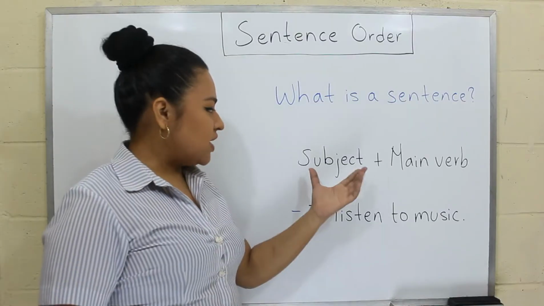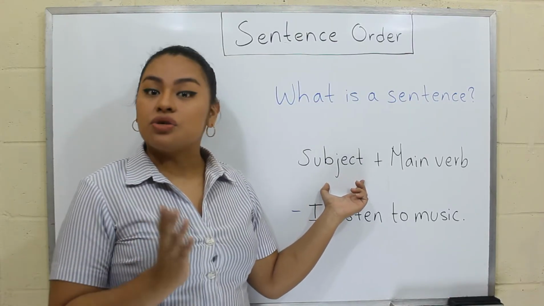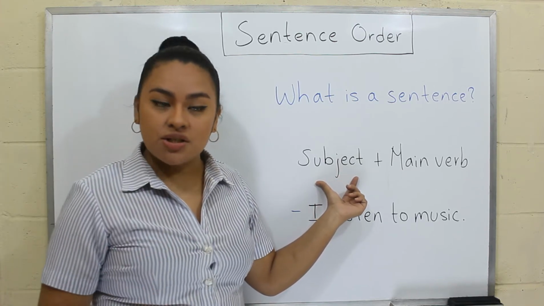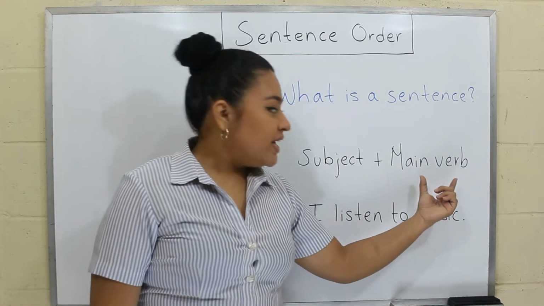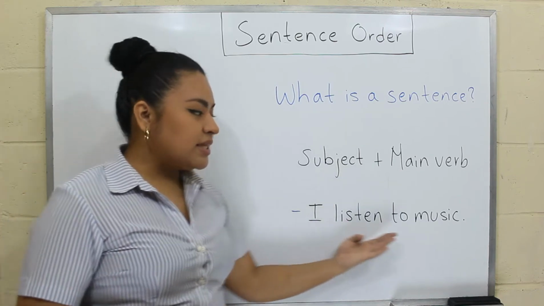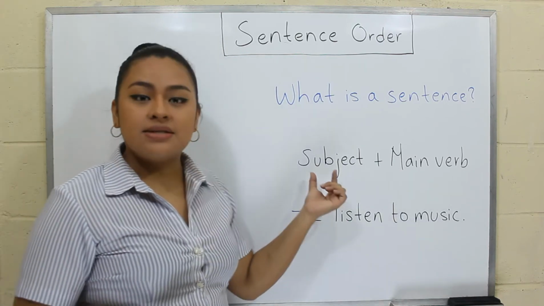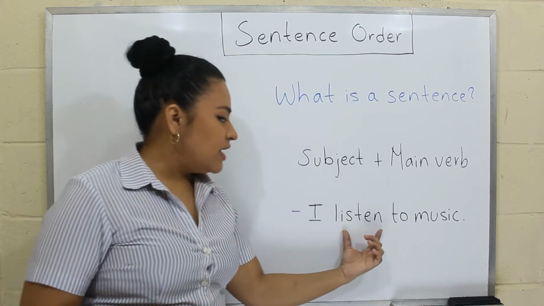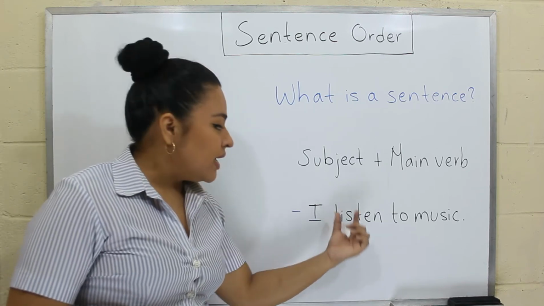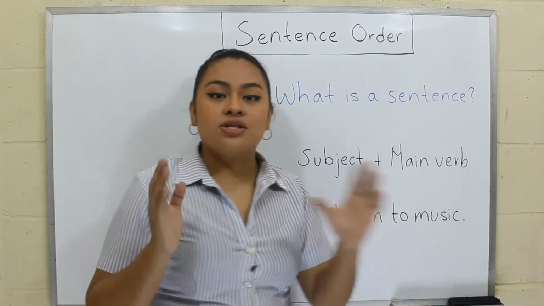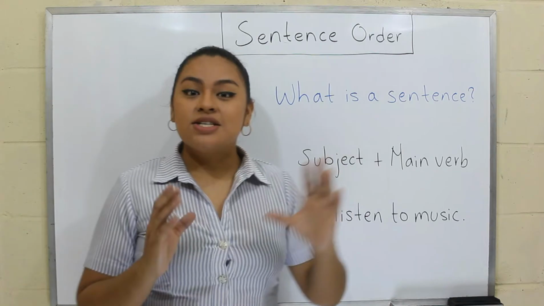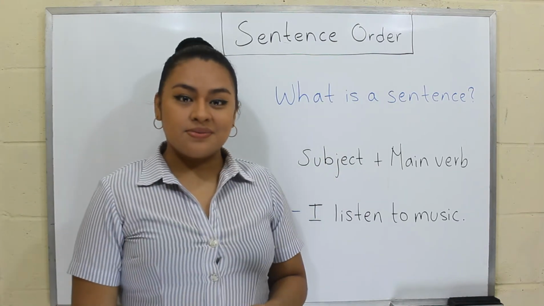Alright, the subject is a person being discussed or described, and sometimes the subject is the doer of an action. And the main verb is the action that this person is performing. So in this case, I listen to music. I is the subject and the main verb is listen to. So the action that this person is performing is to listen to music. So here we can notice how a person performs an action. So now let's see more examples.